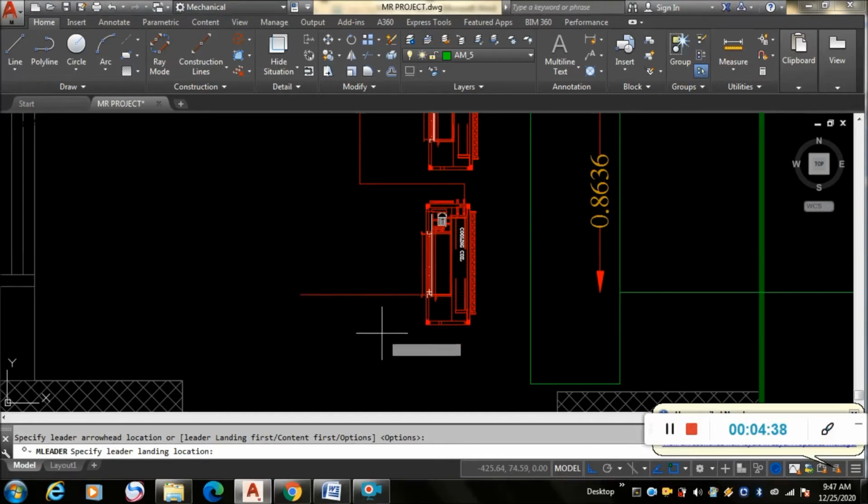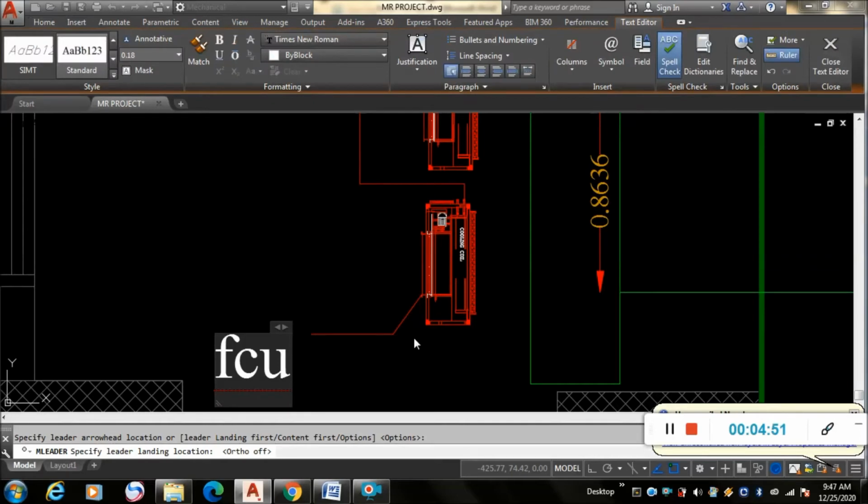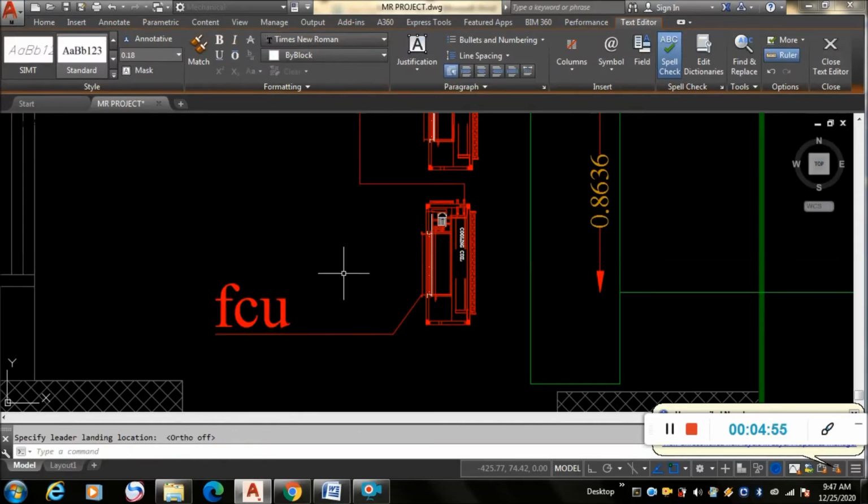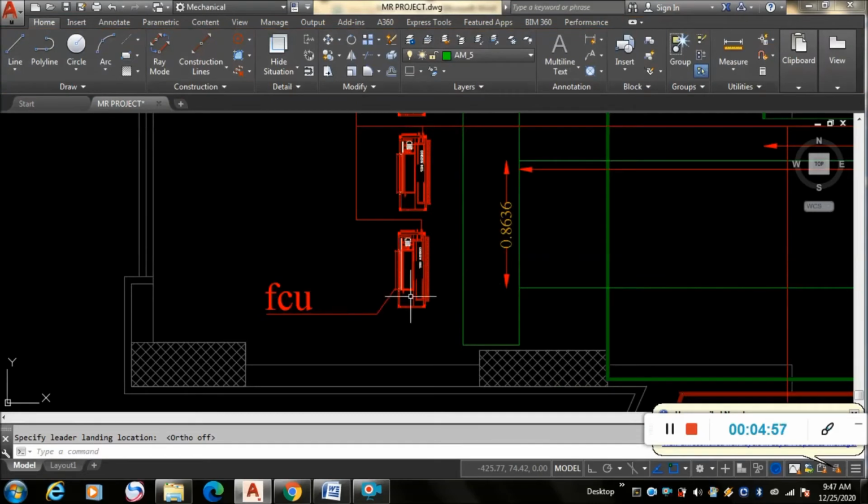Okay, so I will enter the text, whatever the text I need to indicate about that object. So I have made it as HCU, then press enter. See, in this way we can use MLD command. This is also an important command.